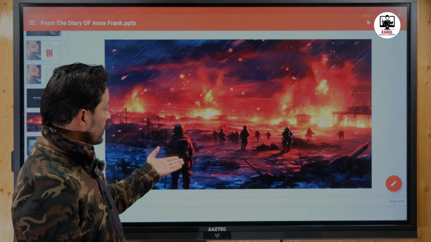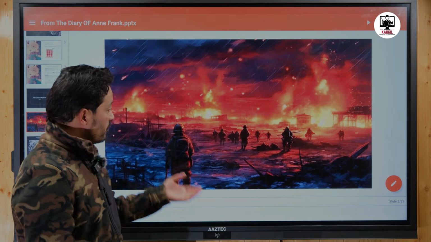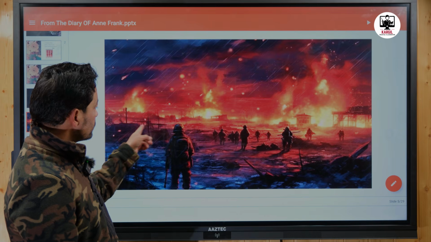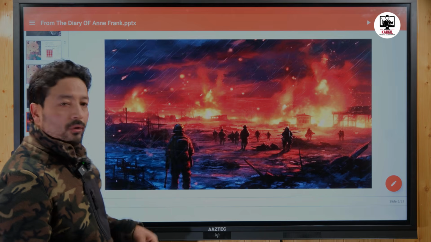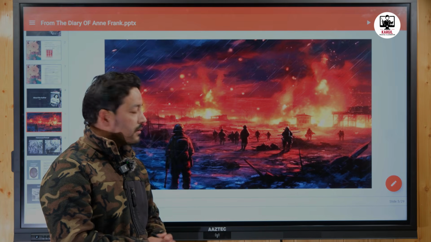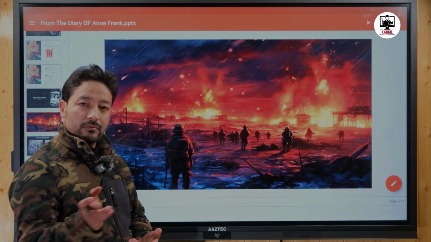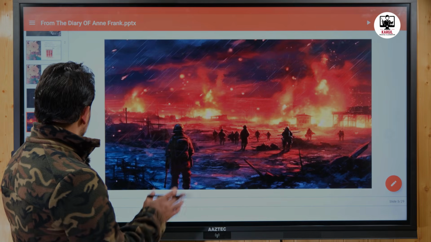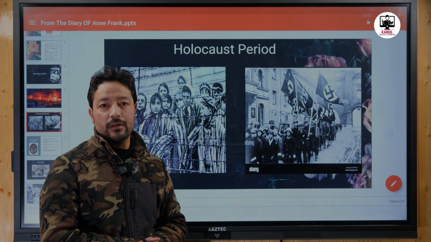You can see the picture in the background. This is an AI generated image. You can see a war scene here. Houses and buildings are on fire. Soldiers are killing common people, and there is chaos and confusion. So this diary was written during this period, and more specifically during the Holocaust period.